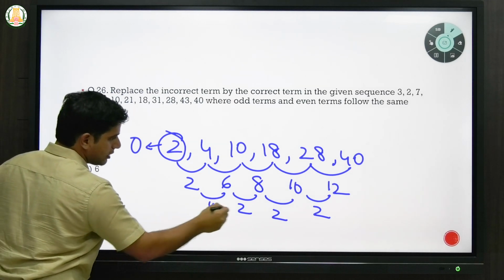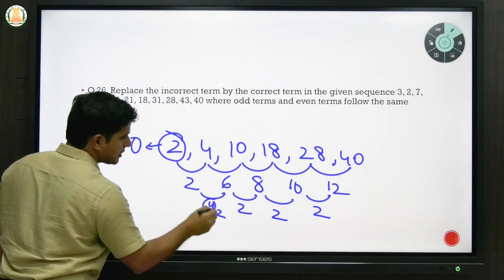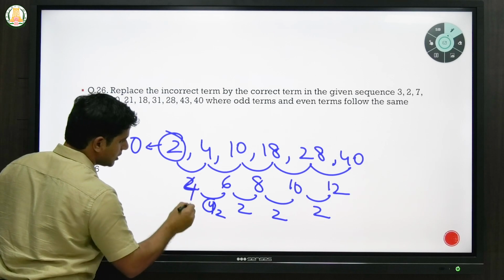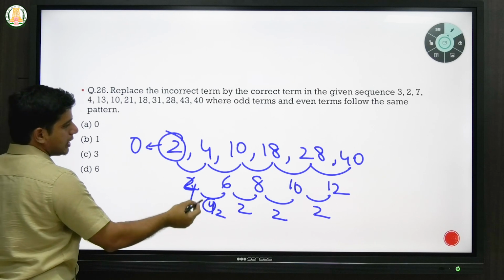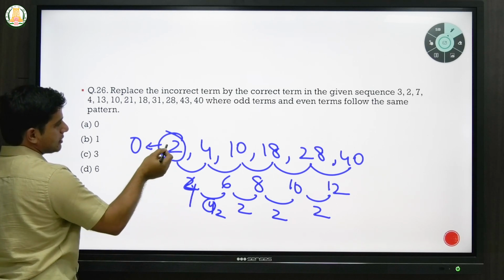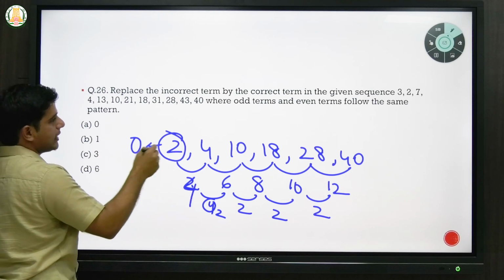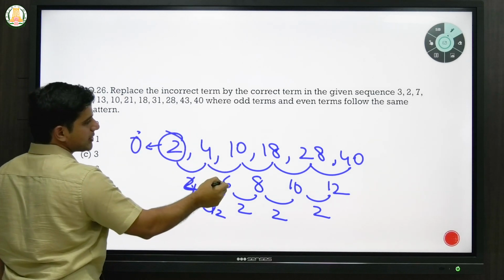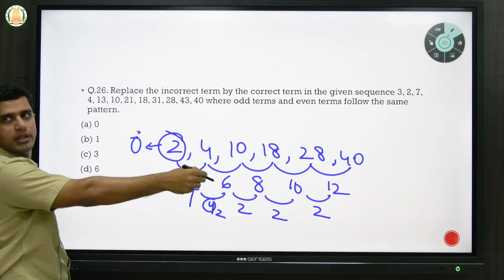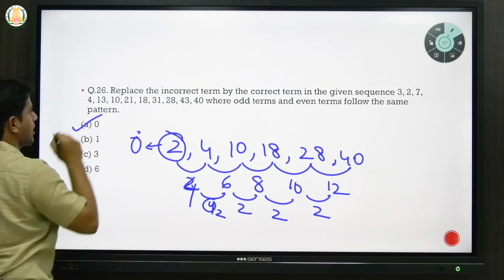So again, as I said, now this term should be 2. If this has to be 2, then this has to be 4. If this has to be 4, this has to be 0. So if you work from the back, you will understand that this 2 should be replaced by 0. Then what will we have? The difference between 0 and 4 will be 4. 4 and 10 will be 6, 8, 12. So then it will be an arithmetic mean. So the answer is A.